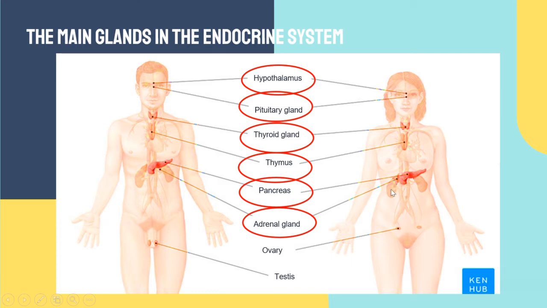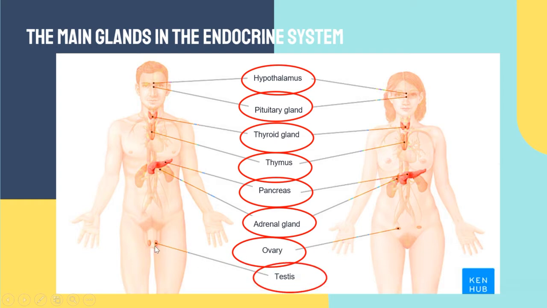For the female, there are ovaries, and the ovary is one of the endocrine glands.